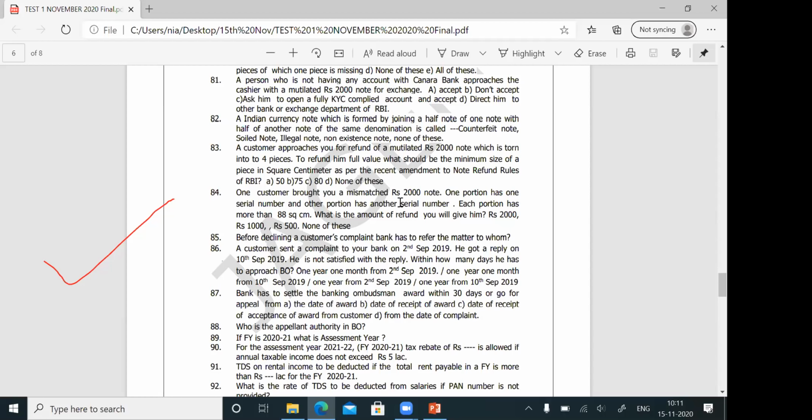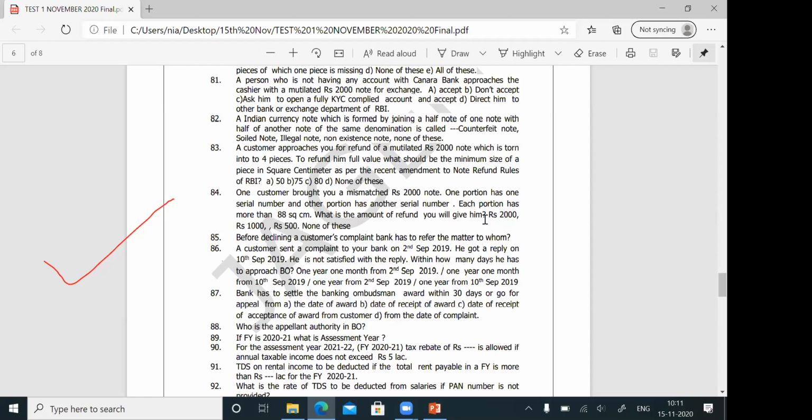One customer brought you a mismatched 2000 rupees note. One portion has one serial number and the other portion has another serial number. Each portion has more than 88 square centimeter. What is the amount of refund you will give him?